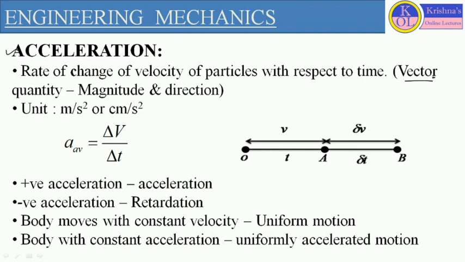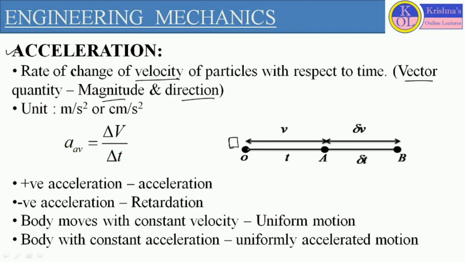And this is also a vector quantity because here we are using the term velocity. So it will be defined by both magnitude and direction. So here we want to define the acceleration, and we will see one more diagram. O is the reference point. If we want to define the acceleration, or the average acceleration in terms of relative acceleration, first the body is placed at this particular position O.